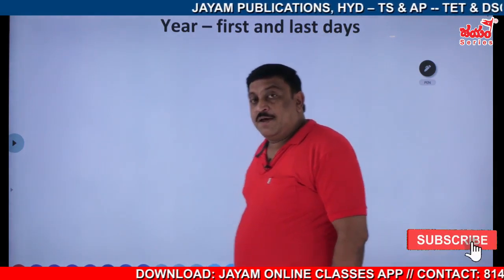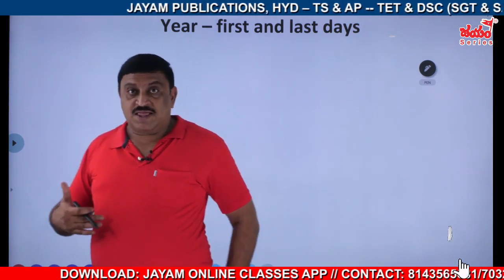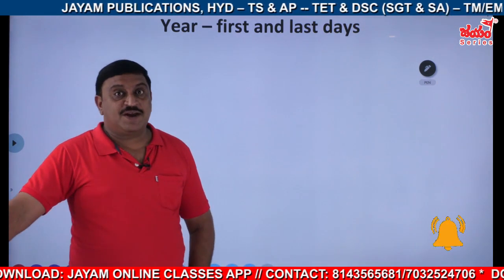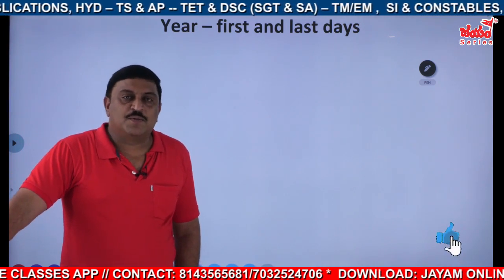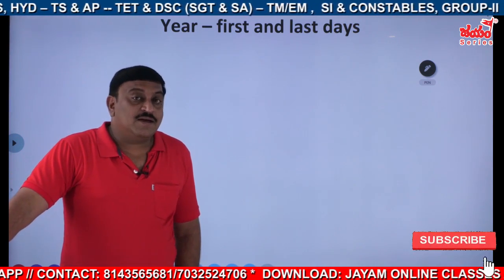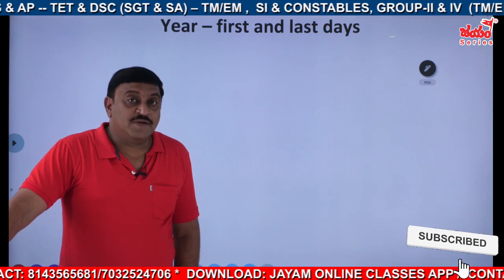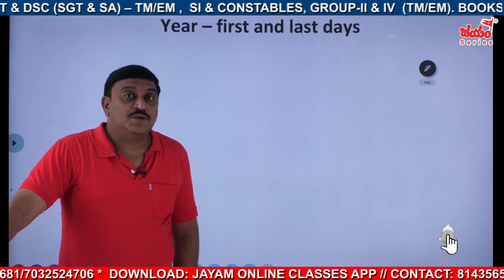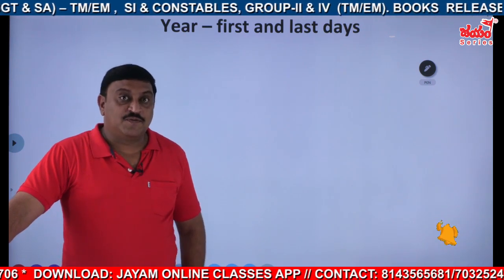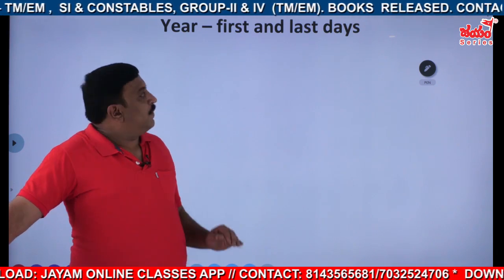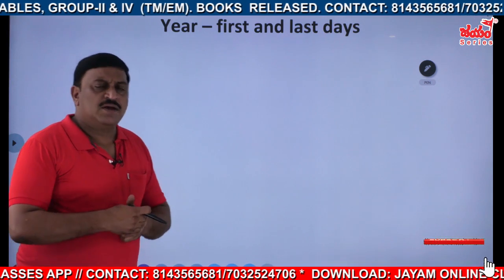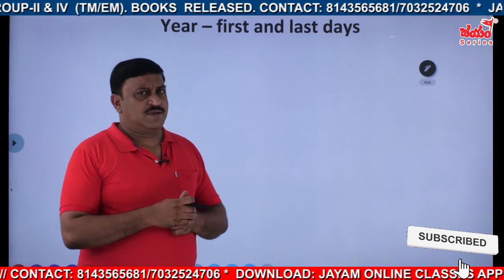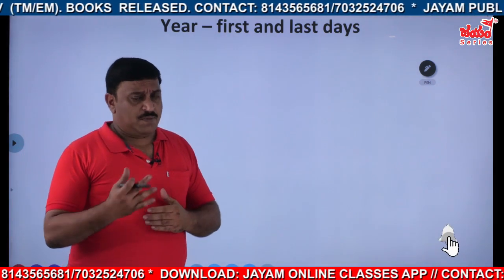So, next concept, that is year. Till now we have done months first and last, but what about year? See, month means we will have 4 weeks, no problem. But for year, how many weeks will you have? 52 weeks minimum. But we'll do it easily, no problem. That is first and last days. How to find out the first and last days of the year, that is normal year or leap year.